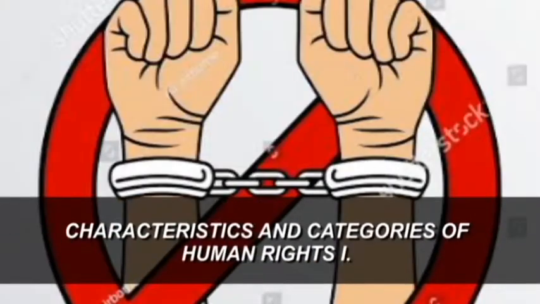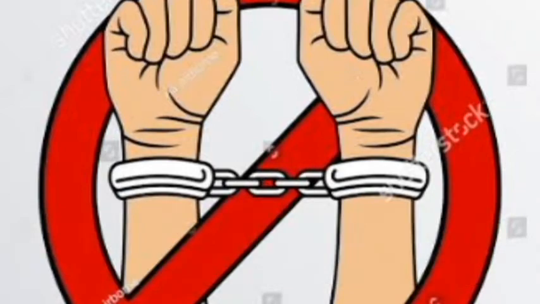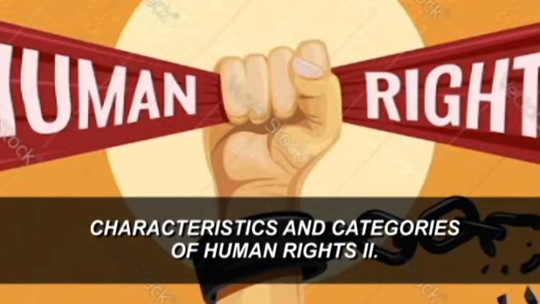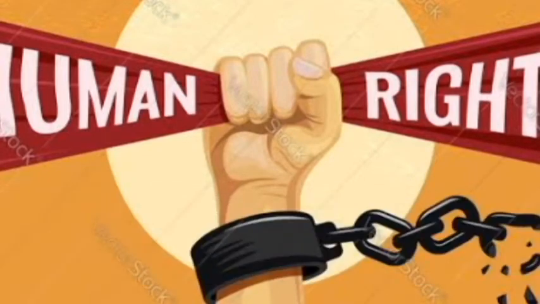In our previous class, we took a look at characteristics and categories of human rights 1. In this lesson, we're going to be taking a look at characteristics and categories of human rights 2. Basically, under this topic, we're going to be looking at the categories of human rights.